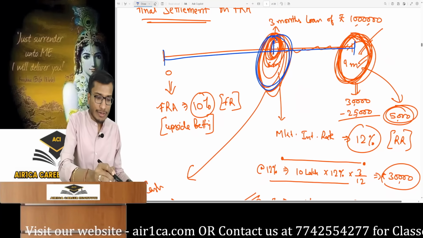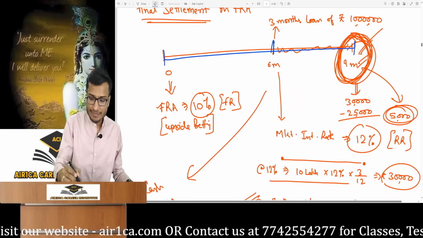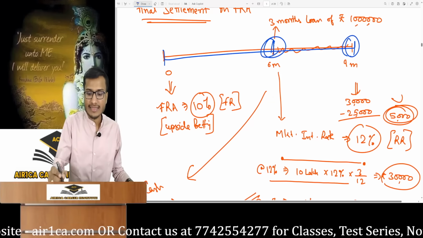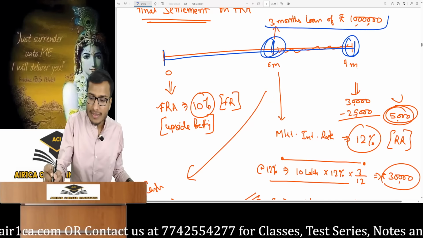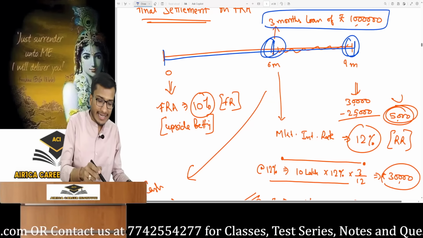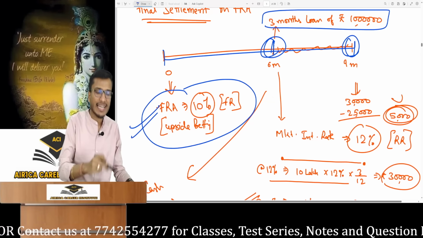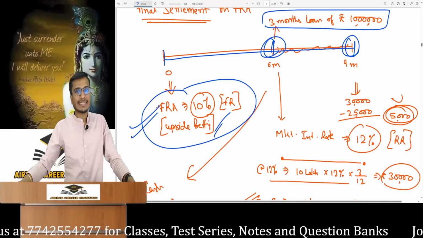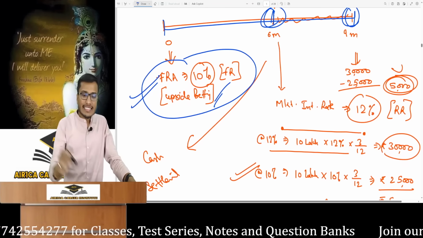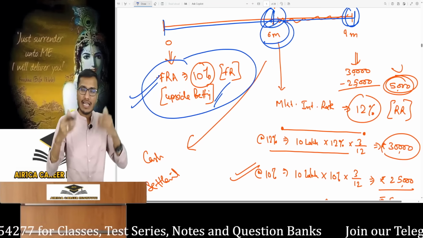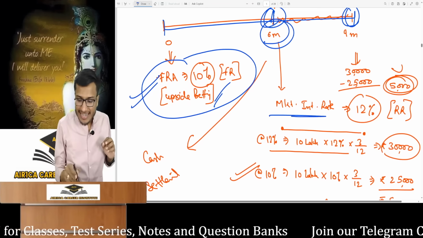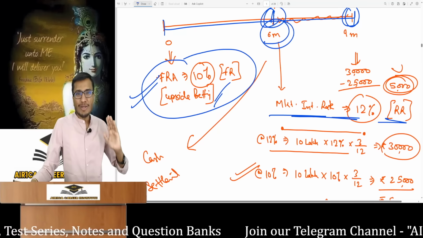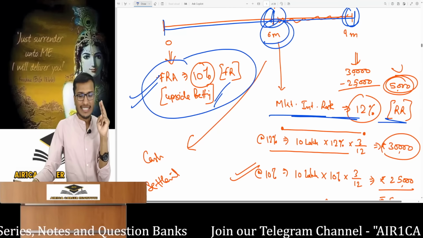So 6 months from today, we're talking about a 3-month loan. So for that 3-month duration loan of 10 lakh rupees, we are betting that the interest rate will go above 10% within the FRA. The FR rate or the contracted rate is 10% and we have made an upside bet. At the end of 6 months, we will know whether we have won or lost the bet. On that day, the market interest rate is 12% and we call this the RR, reference rate. I had an upside bet, so I won and I got a benefit of 2%.